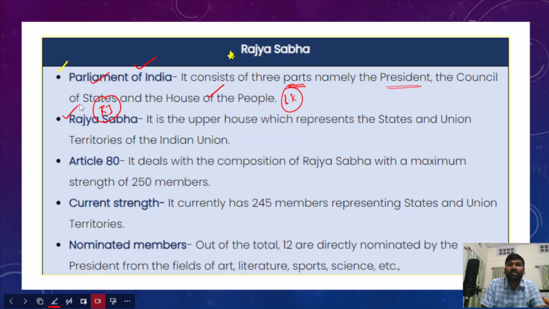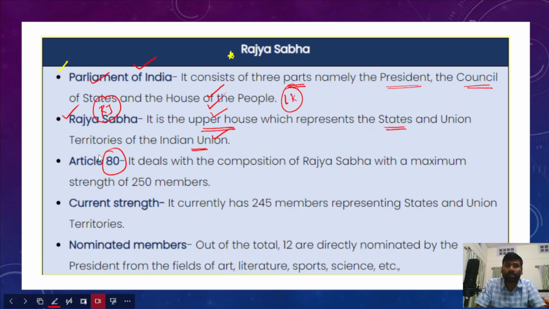And then Rajya Sabha is the upper house. This is the Council of States, because as I have already told you, it represents the states in the Parliament. Therefore it is considered the Council of States, and Rajya Sabha is also considered the upper house. It represents the states as well as union territories of the Indian Union. This is the Rajya Sabha definition and Article 80 of the Indian Constitution.